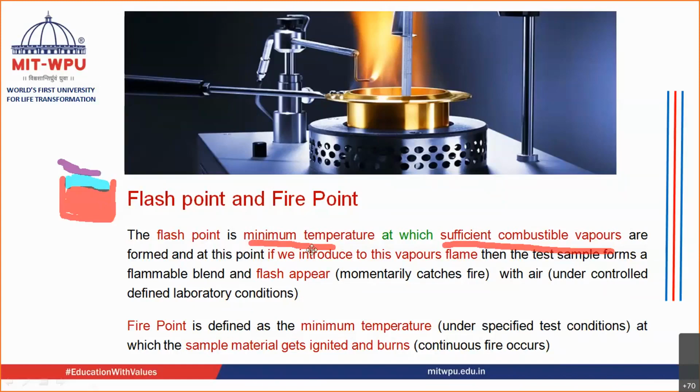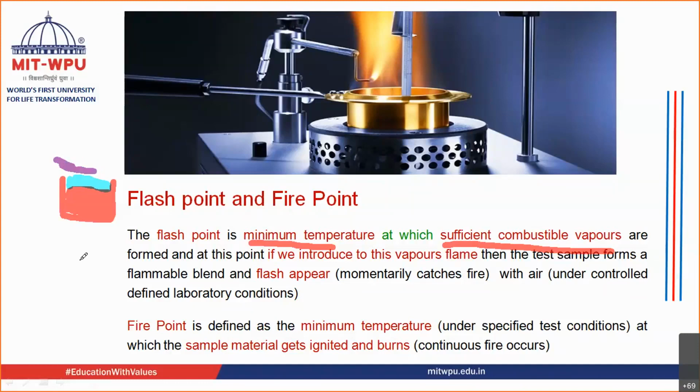So it is the minimum temperature at which sufficient combustible vapors are produced. At this moment, if you introduce a flame, the sample forms a flammable blend, and a flash of flame appears.